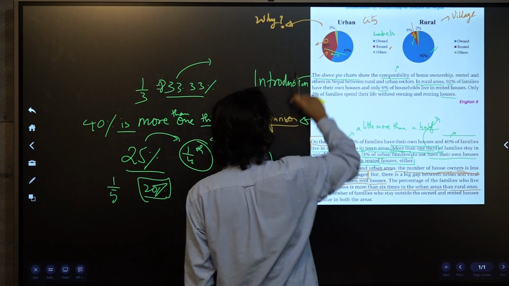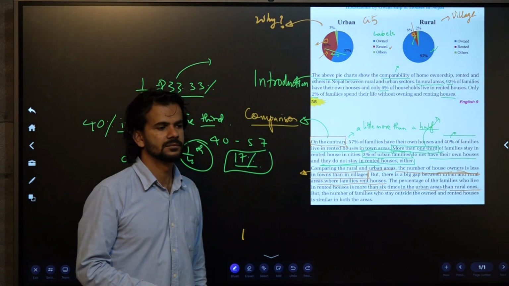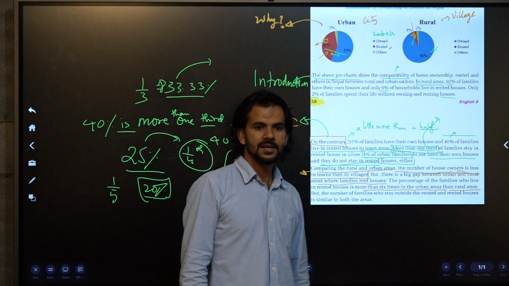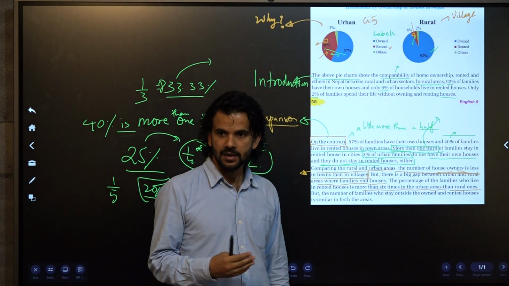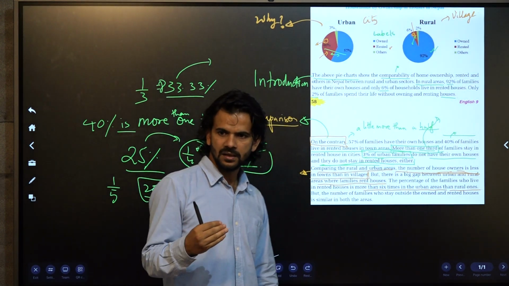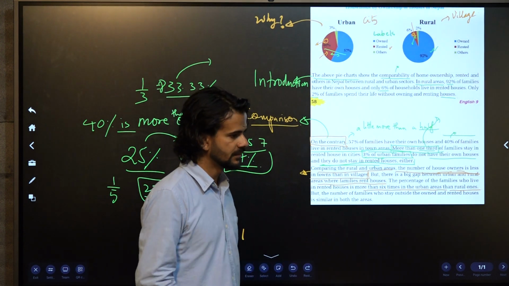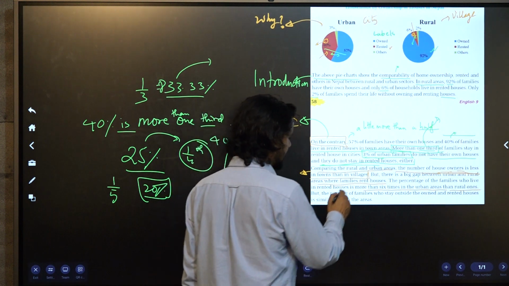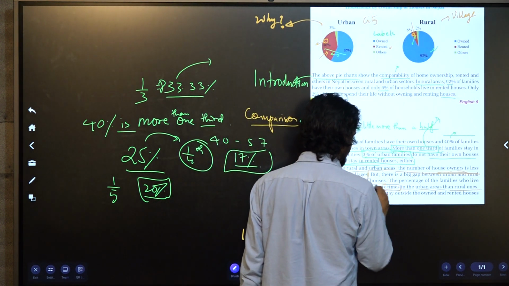So how many times is 40 of 6? More than 6 times. 6 times 6 is 36. 40 is a little more than that. So you see, this is also important. More than 6 times.